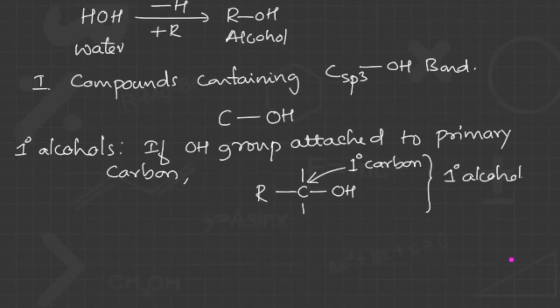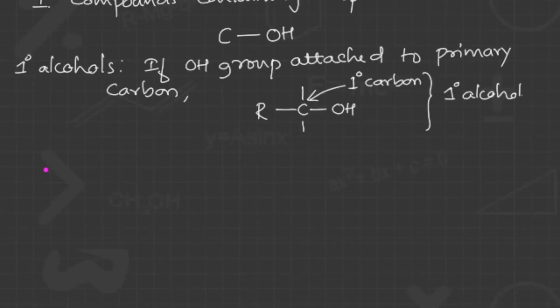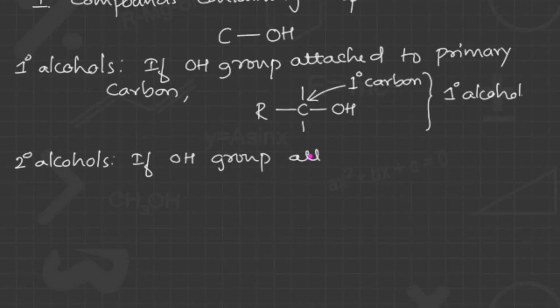Now come to the next classification, that is secondary alcohols. In this molecule, if the OH group is attached to a secondary carbon, then it is termed a secondary alcohol.